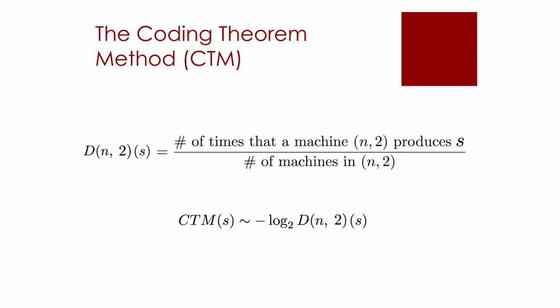Here are two key formulas to understand the method. Let the tuple (n, 2) be the set of all Turing machines with n states and 2 symbols. That is, binary Turing machines with n states. And let D be the function that assigns to every finite binary string s the number of machines that produced s divided by the total number of machines of that size. Then D(s) is an approximation of the algorithmic probability of s, and by the coding theorem we can obtain K(s). In this case it is CTM(s), coming from the coding theorem method.